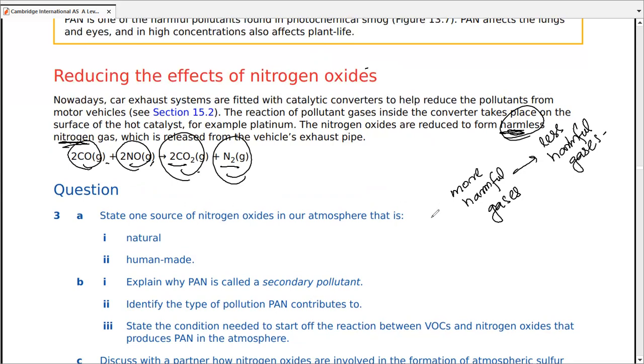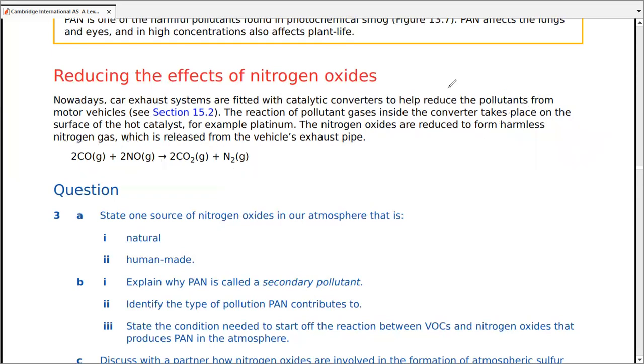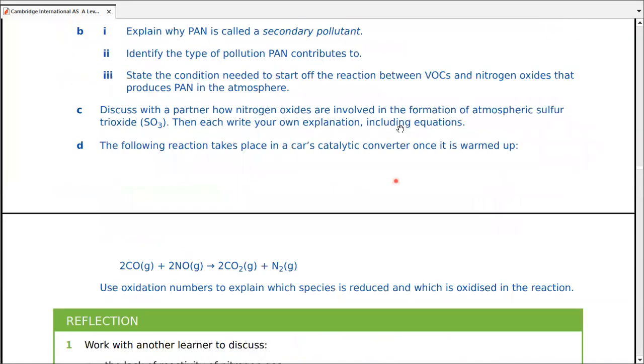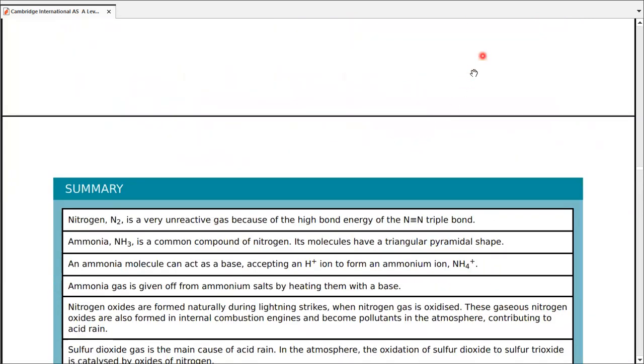We never use the word harmless for carbon dioxide. Carbon dioxide is still regarded as a greenhouse gas and still considered a problematic gas, not because of its nature, but because of its amount on planet Earth. So it actually leads to bigger problems.